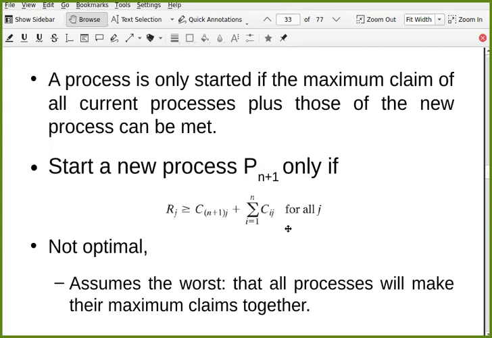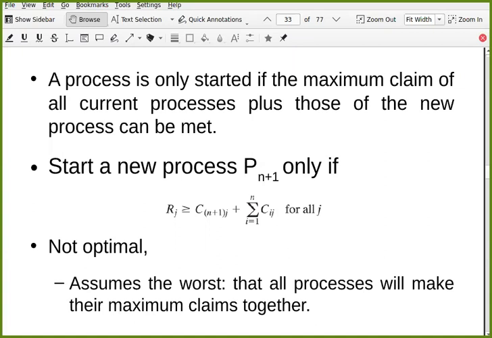If you have only one printer, can you complete all these 3 processes? Right. So when you deny that process to be started, this is not an optimal solution.